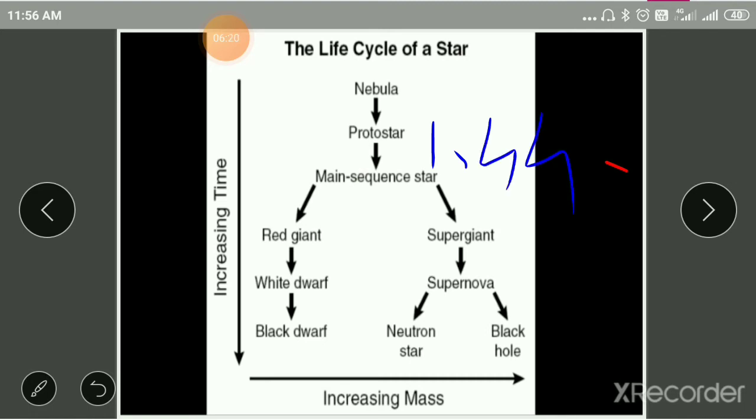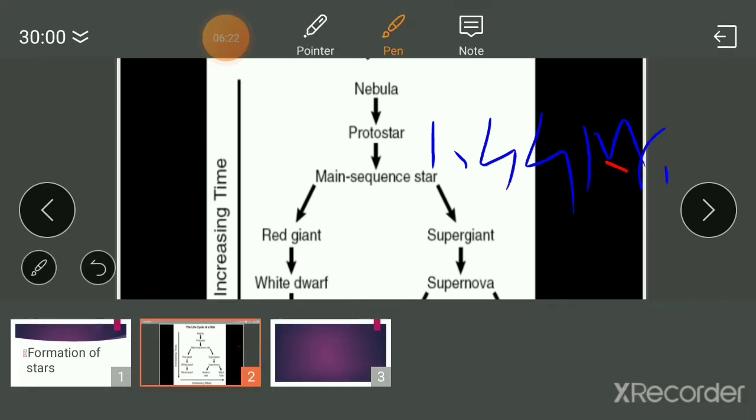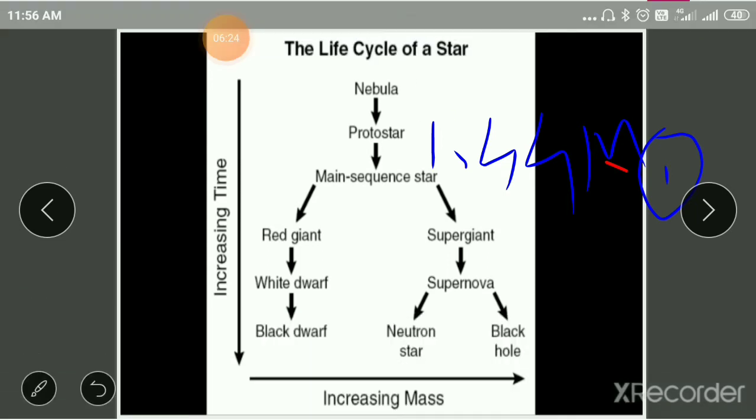1.44 times of our solar mass. If the mass of this star is less than 1.44 times of our solar mass, it goes through as a red giant. If the mass is greater than 1.44 times of our solar mass, which are highly massive stars, it goes to the next path, that is a supergiant. So, red giant.